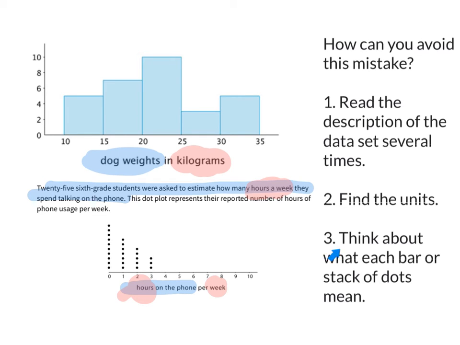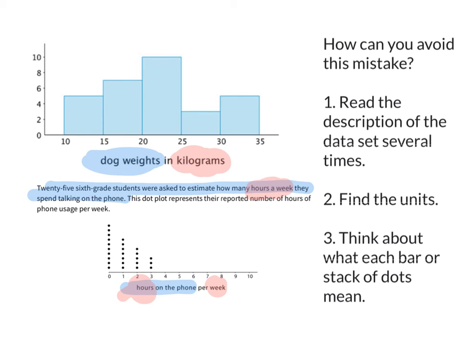And then finally, think about what each bar or stack of dots mean. So pick a bar. So for example, if I'm doing the histogram, I might choose this first bar. That's going between 10 and 15, and it has a height of 5. 5 dogs weigh between 10 and 15 kilograms.